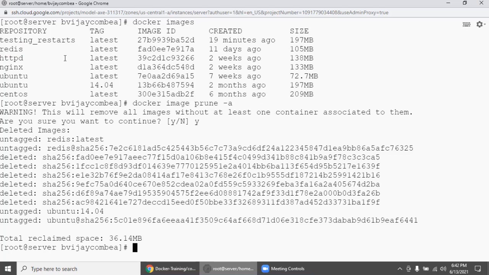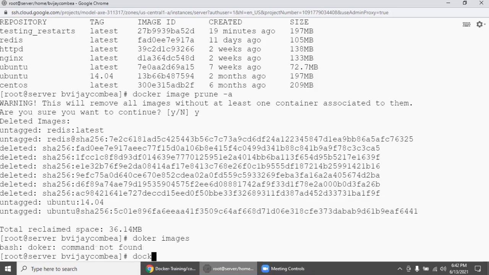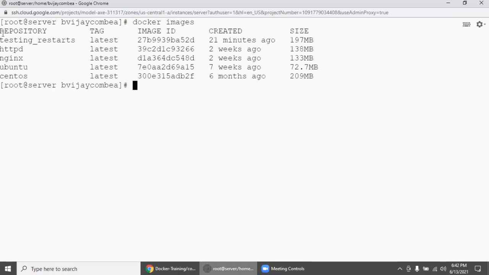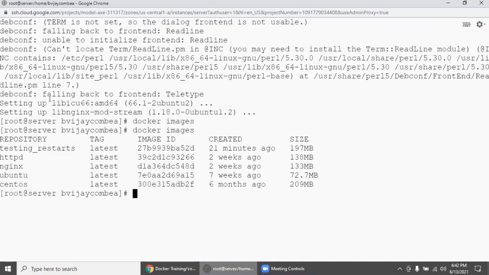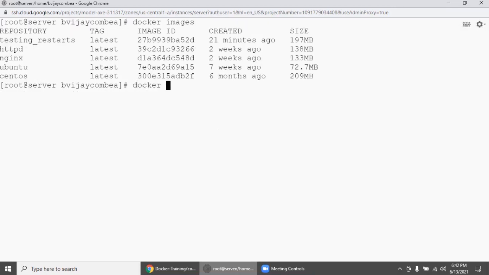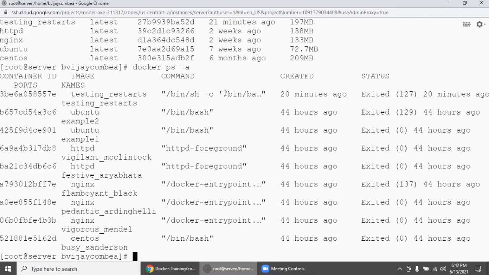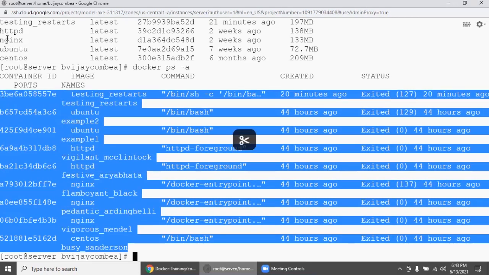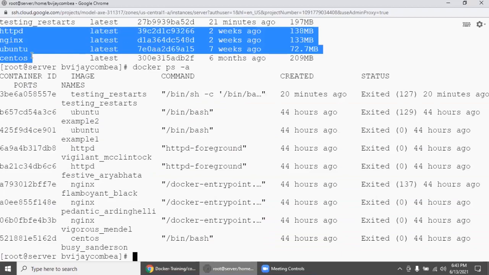Let's run docker images. Previously we had Redis, but now it got removed, because if we check docker ps -a, there is no container using this image.